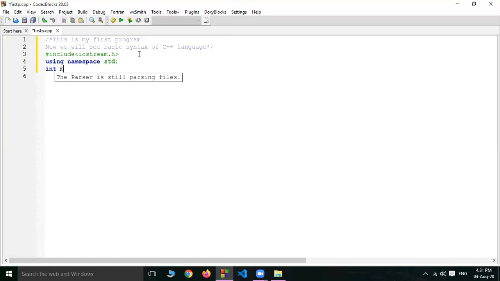Function name, main. Every C++ program must contain this main, and a function is given with parentheses. Now this is the main function, which will be understood by the compiler. Don't give a semicolon here. For a function, don't give a semicolon.